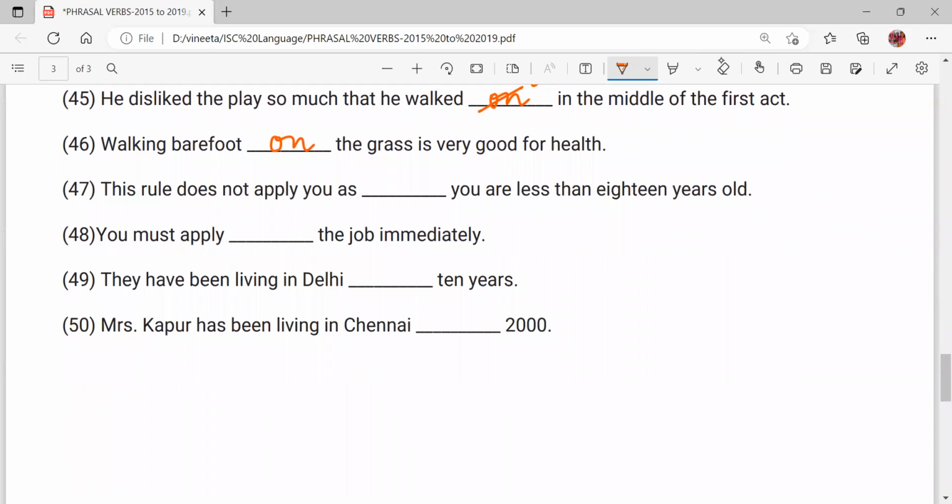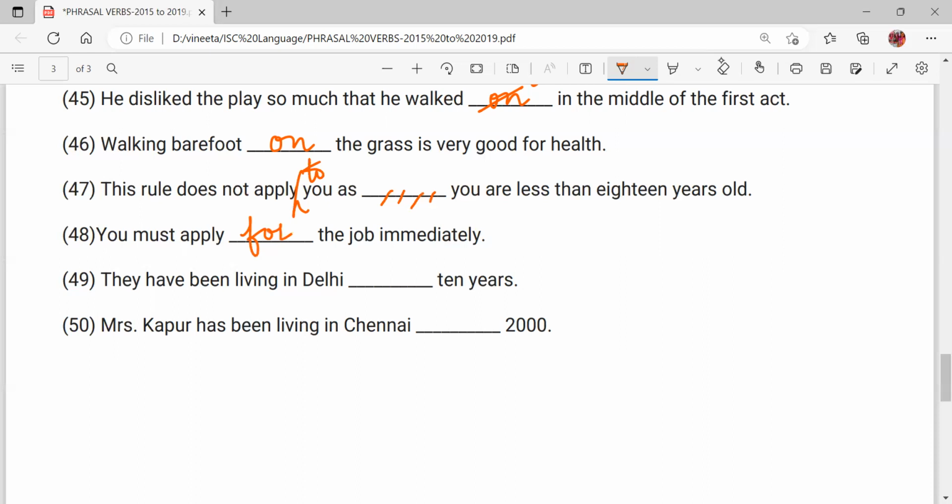The 47th is, this rule does not apply to you as you are less than 18 years old. The blank is given at the wrong place here. The rule does not apply to you as you are less than 18 years old. Apply to you, right? You must apply for the job immediately.